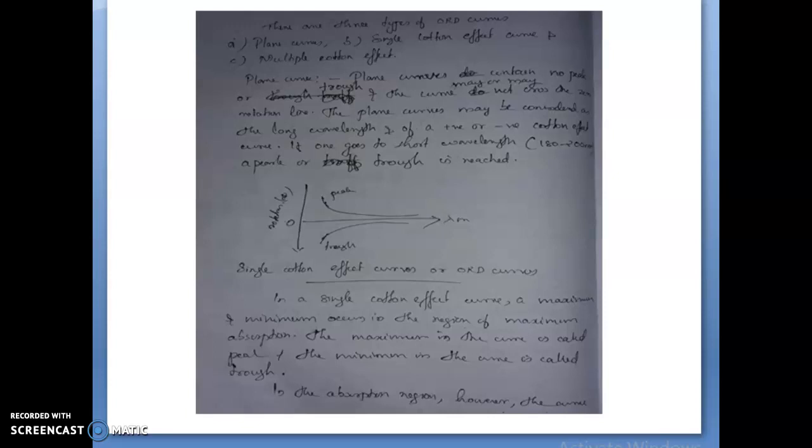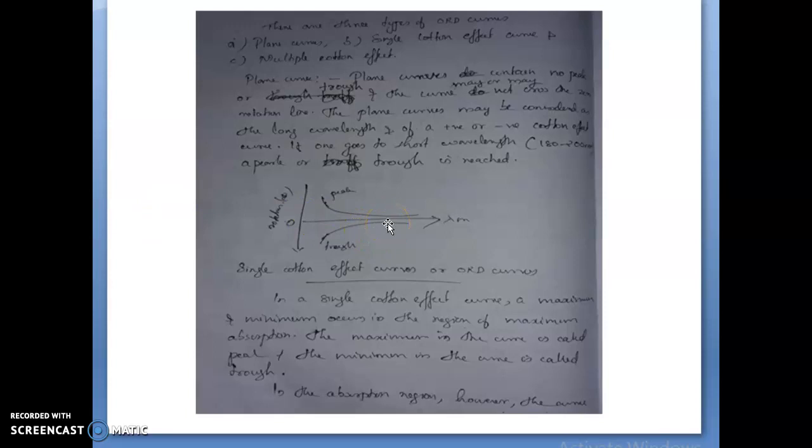If one goes to shorter wavelength, a peak or trough is reached. Once more, a plane curve contains no peaks or troughs, and the curve does not cross the zero rotation line. This is the zero rotation line.